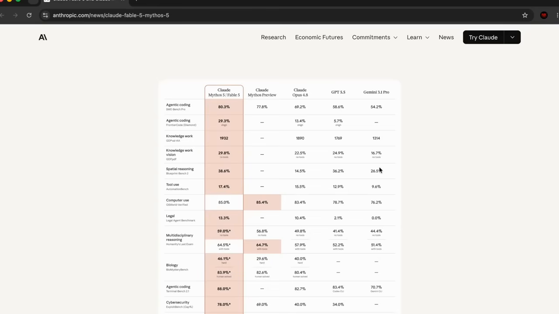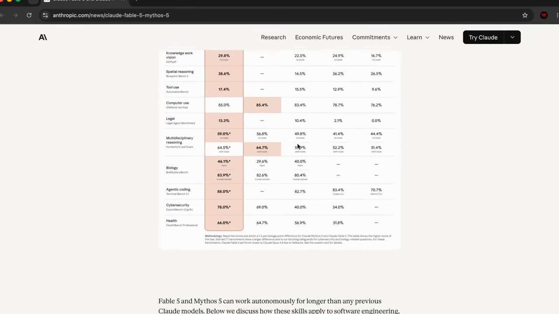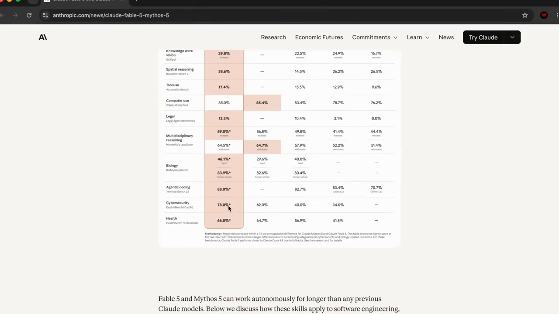Now, even after resisting, I do want to show you guys a little bit of the benchmarks. As you can see, Claude Mythos-5 and Fable-5 operate on a completely different level compared to Anthropic's previously best model, Opus 4.8. You can see here that this is all much better than Opus 4.8 in literally every single benchmark, whether that's agentic coding or cybersecurity. You can see a very big jump in cybersecurity, and there's a lot of people talking about how it's going to cause cybersecurity vulnerabilities without the safeguards. That's why Fable-5 has been released.